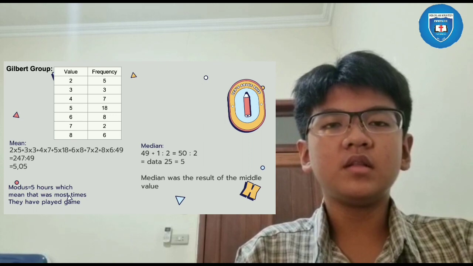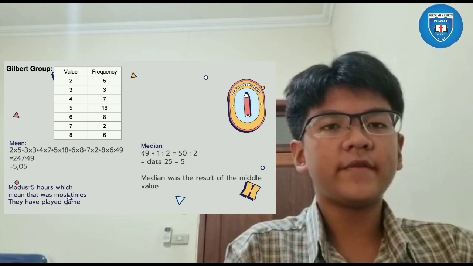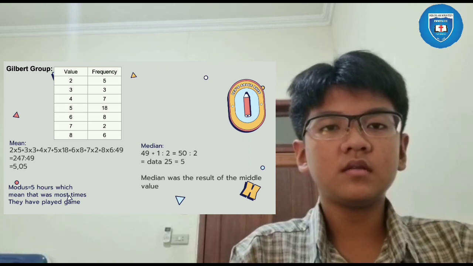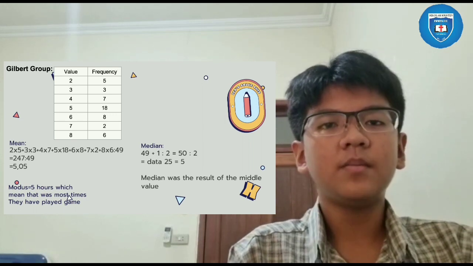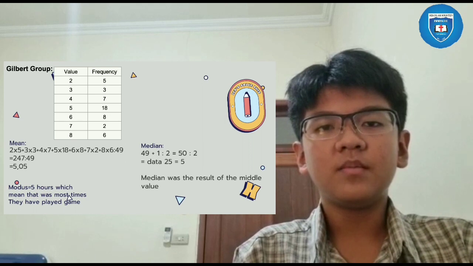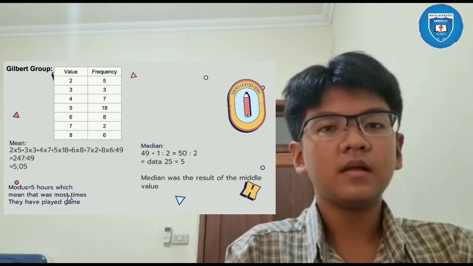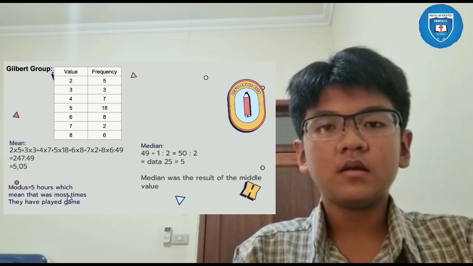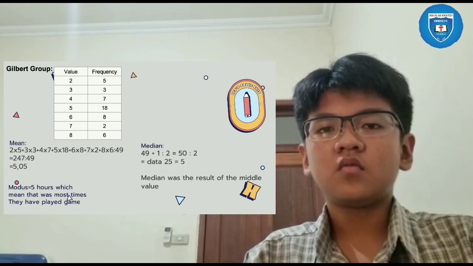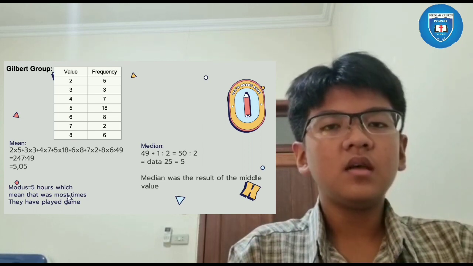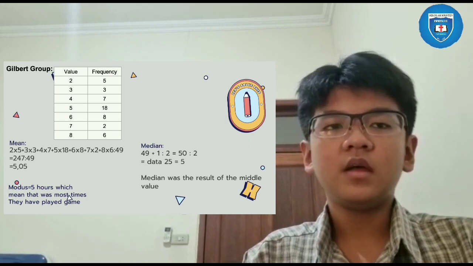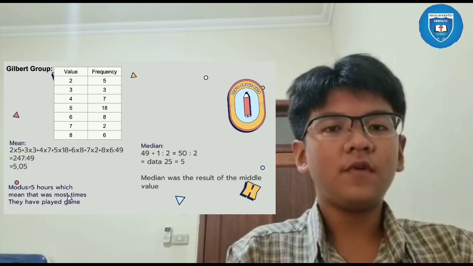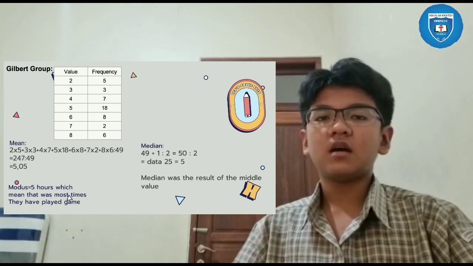Now we divide it by the total frequency: 5 plus 3 plus 7 plus 18 plus 8 plus 2 plus 6. So the mean is 247 divided by 49. The answer is 5.05.